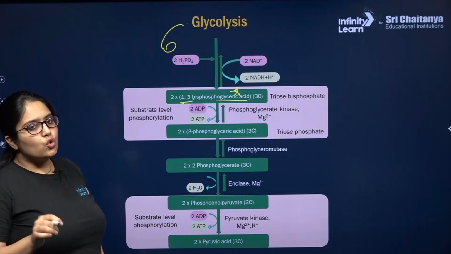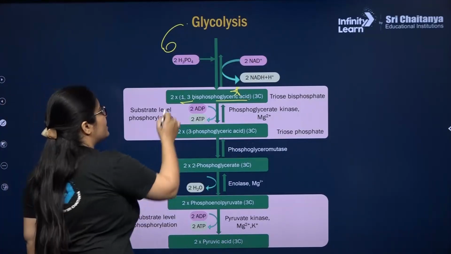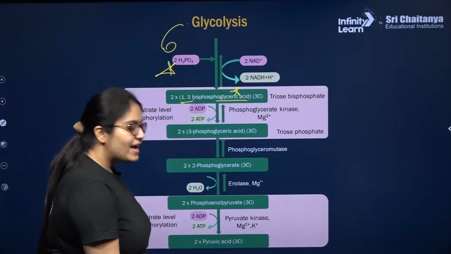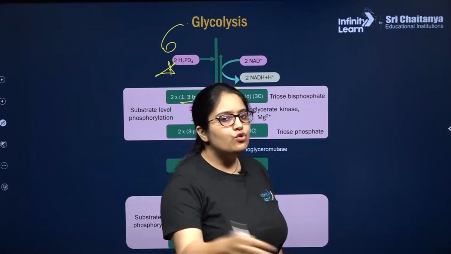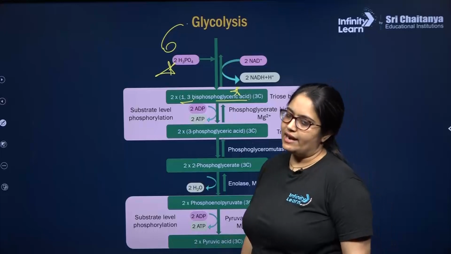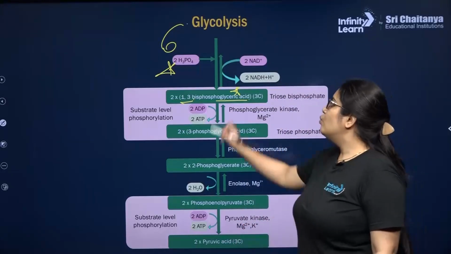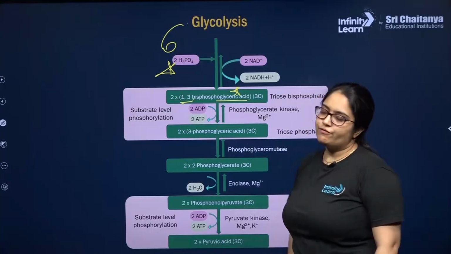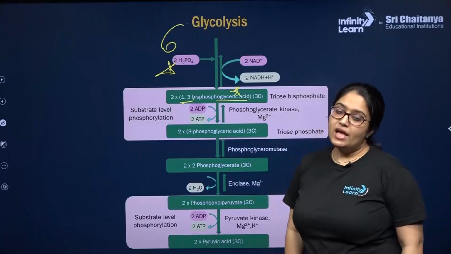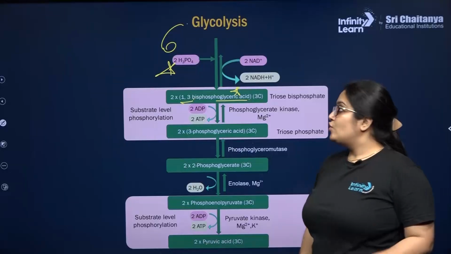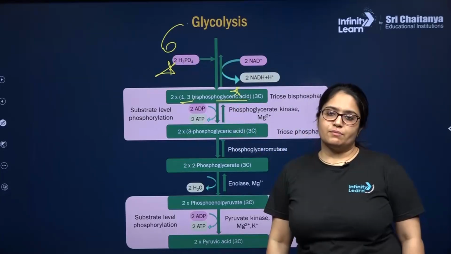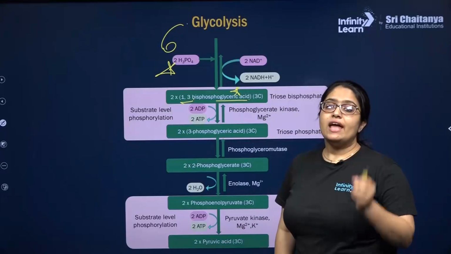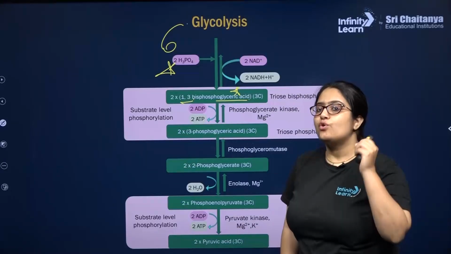Rather, here the source of the inorganic phosphate is H3PO4. So there will be requirement of 2 H3PO4 to convert 2 molecules of phosphoglyceraldehyde phosphate into 2 molecules of 1,3 biphosphoglyceric acid. And in the sixth step, not only phosphorylation is taking place, there will be production of NADH plus H plus molecules also.